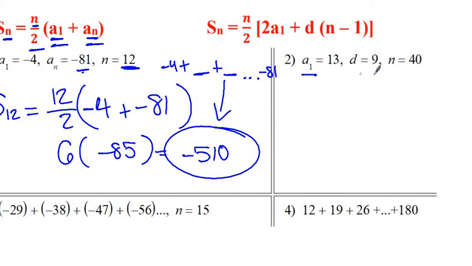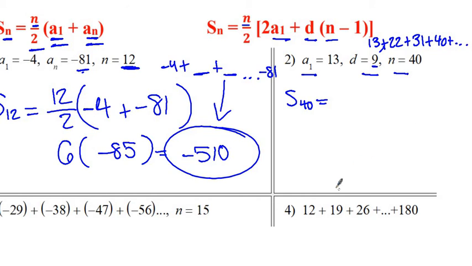Number 2, which formula to use? Well, they're giving us the first term, the difference, and the number of terms. Here's the first term, here's the difference, here's the number of terms. It would make most sense to use that one right there. So we are being asked to add the first 40 terms of this series with 13 plus, and then the difference is 9. So the next term would be 22, because I'm adding 9 to 13. Next term would be 31, next term would be 40, and we want to add the first 40 terms. You could do it the hard way by actually listing out all 40 terms and adding them, but it's much easier to plug these numbers in.